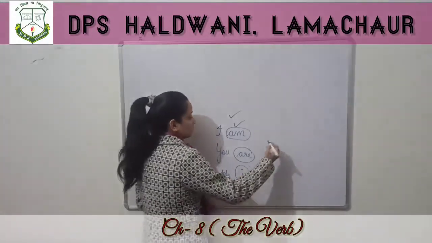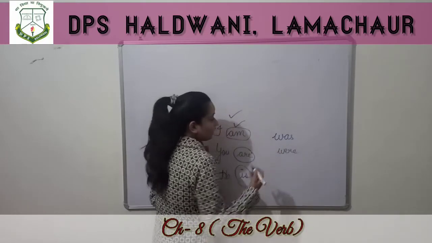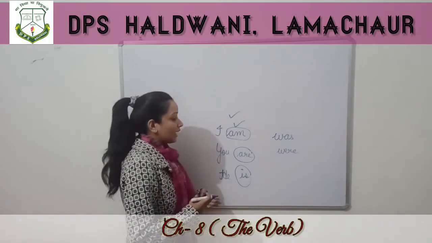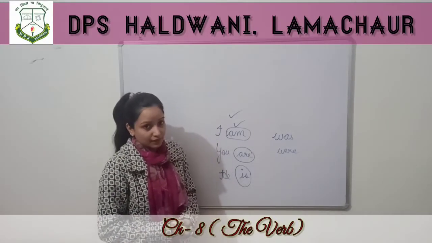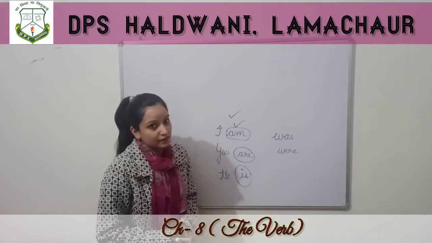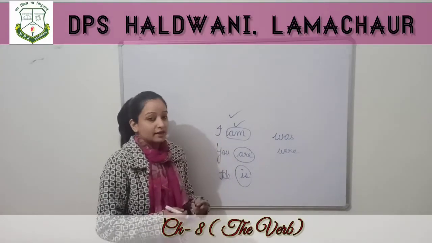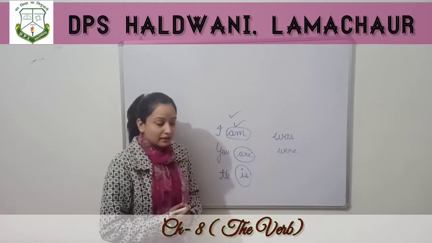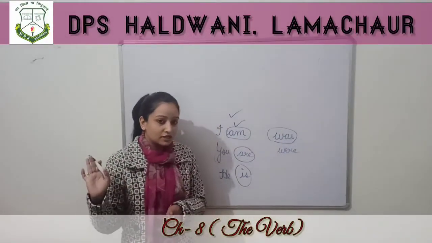Now come to was and were. Was and were we use to express something that was happening in the past. Like I was playing. That was happening in the past for some period of time. So he was playing. Suppose I was teaching.